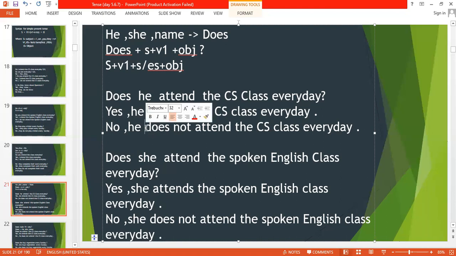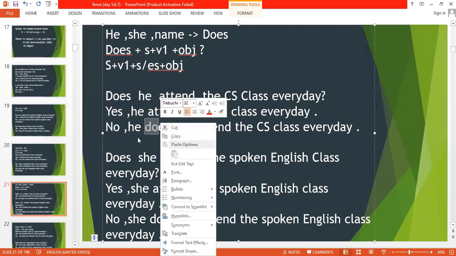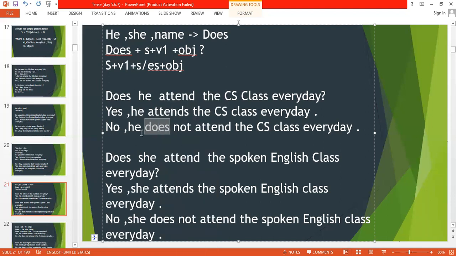Again, as you can see, we are using does, thus I should not use S here. In the same way, does she attend the spoken English class every day? Yes, she attends. Why? Because I am not using does here, thus I have to use S. And in case of no, no, she does not attend. There is one more question that you can ask, that is, is it okay to ask or to write doesn't?